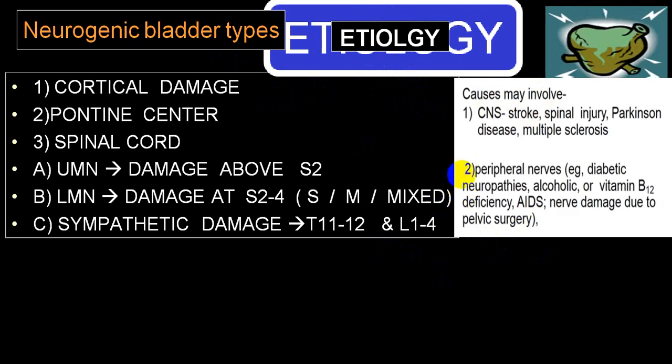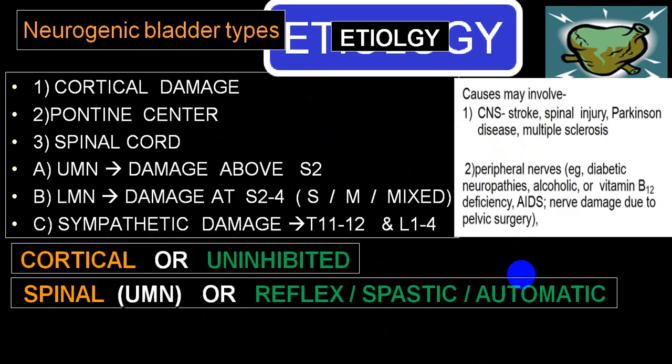While whenever there is a damage to the peripheral nerve, that is at the level of lower motor neuron, it can be because of diabetic neuropathy or alcoholic neuropathy or vitamin B12 deficiency or HIV, or there is a damage during pelvic surgery, etc., which will give rise to lower motor neuron damage. While damage at the level of S2, S3, S4 right up to the pons will be because of spinal cord damage, and that is very common in spinal cord injury, particularly roadside accidental injury or traumatic injury to the spinal cord.